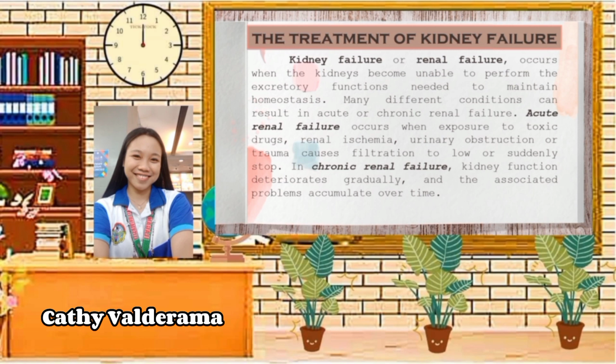On the other hand, in chronic renal failure, kidney function deteriorates gradually and the associated problems accumulate over time. Here, it says that chronic failure occurs kung yung pag-function ng kidney ay unti-unti nang nagde-decline.